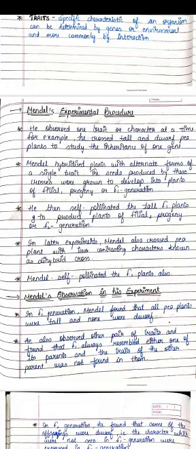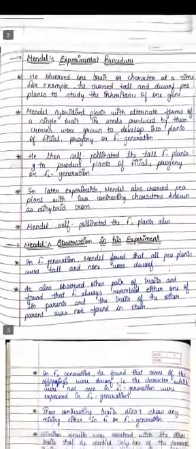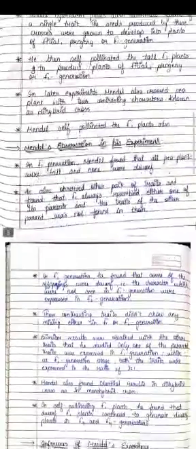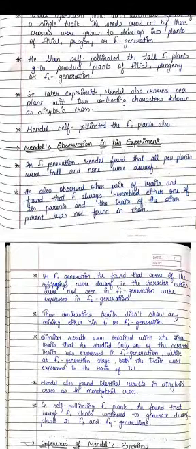In later experiments Mendel also crossed pea plants with two contrasting characters, and this type of cross is known as a dihybrid cross. In further videos we will discuss how a monohybrid cross occurs and how a dihybrid cross occurs. What Mendel observed in his experiment was that the F1 often resembled one of its parents, and the traits of the other parent were not found in them.